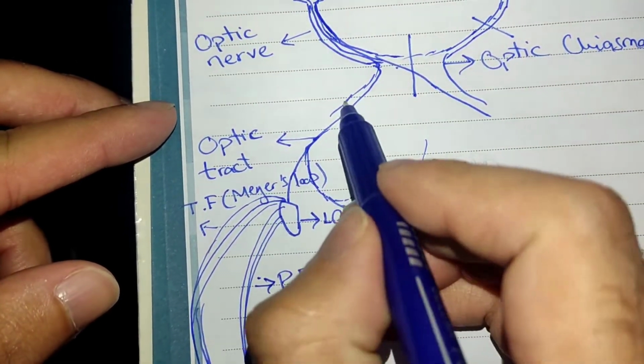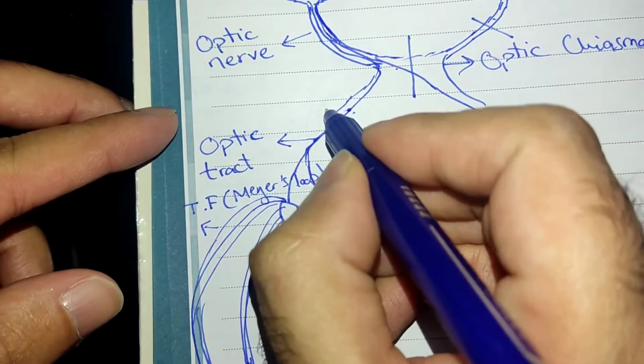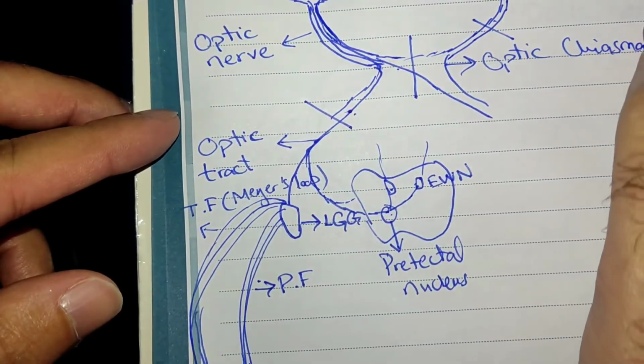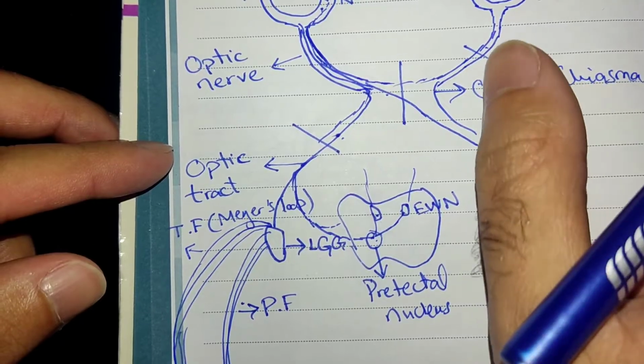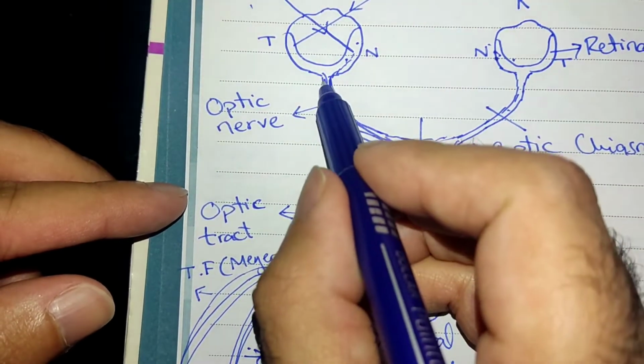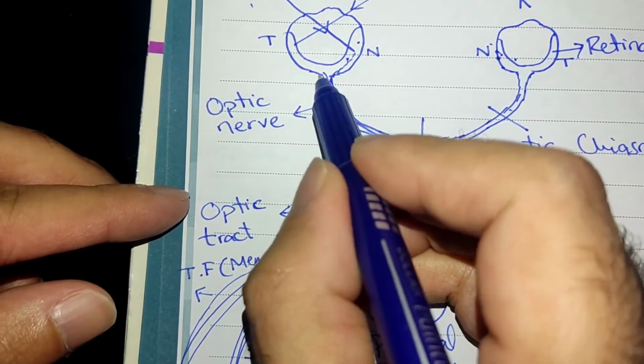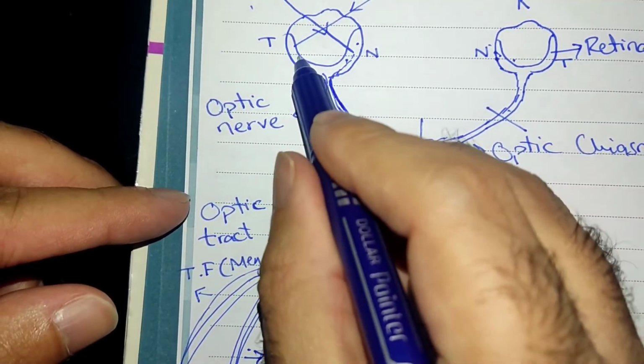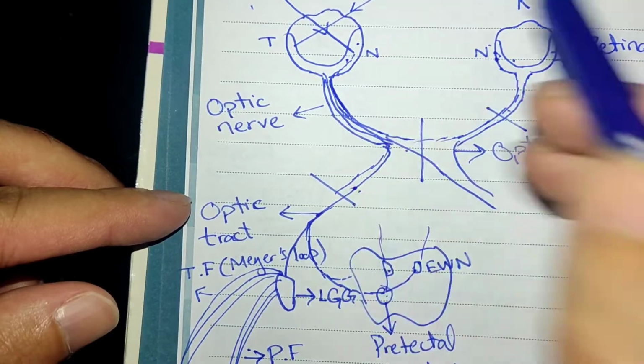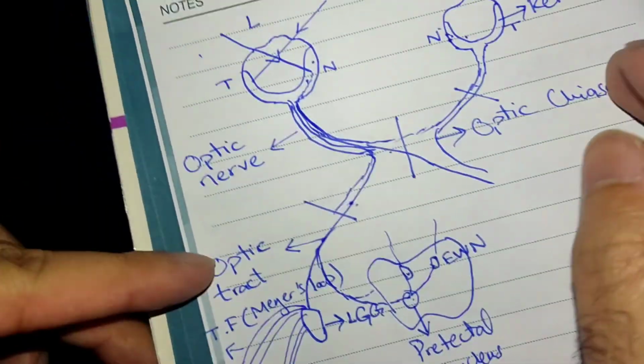Now, let's come to this part. If the optic tract is cut, what do you think will happen? Now, follow with me, go with me. On the same side we have the temporal fibers lost, but these temporal fibers are carrying the nasal field of vision. So what image will you get? Draw the diagram with me.